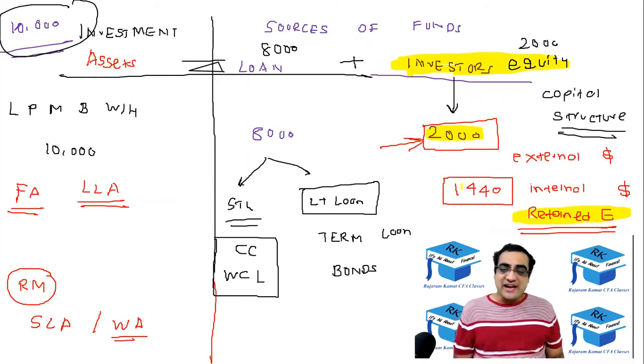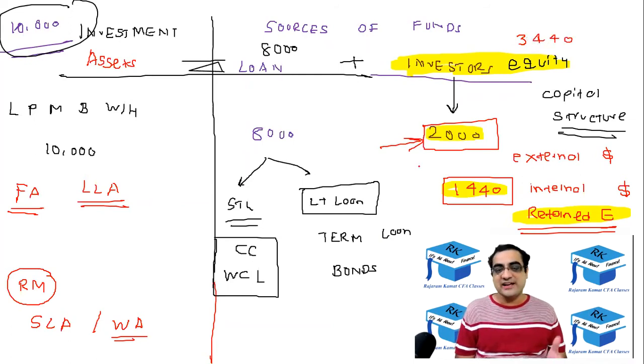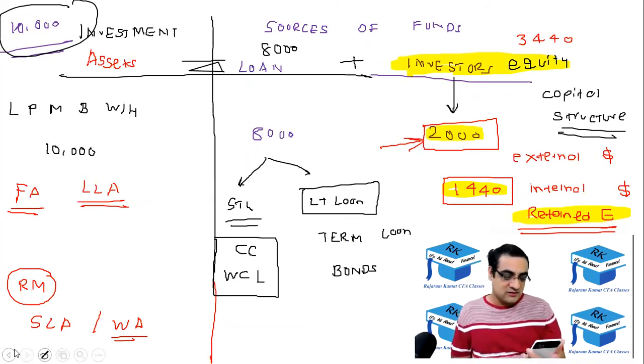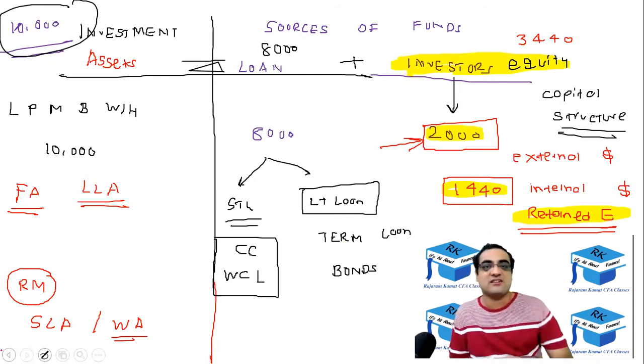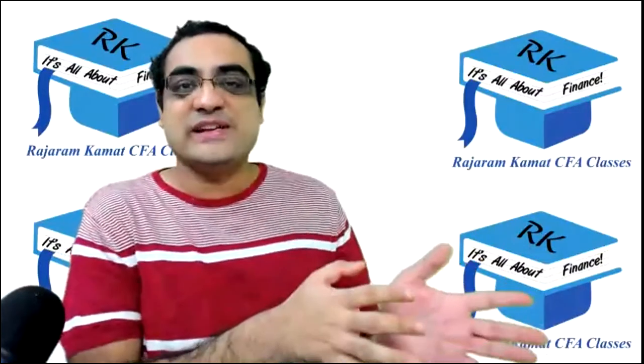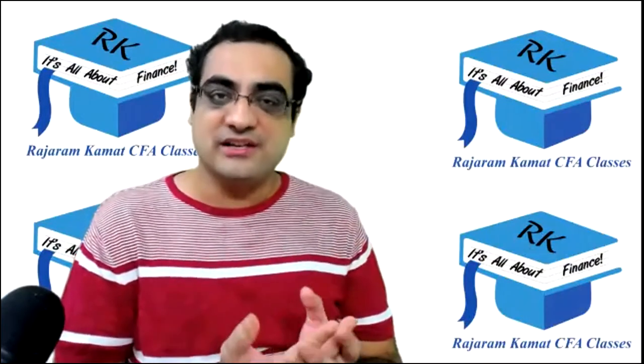So with this addition, obviously the equity will become 3440. It is no more 2000, it becomes 3440. How the balance sheet will balance because of that, we'll discuss in the next lecture. Right now we don't have time. How much time? 5:45. I have a lecture at 6 o'clock with the other batch, so I'll have to forcefully stop here. But how the balance sheet will match because of that, we'll discuss in the coming lecture.